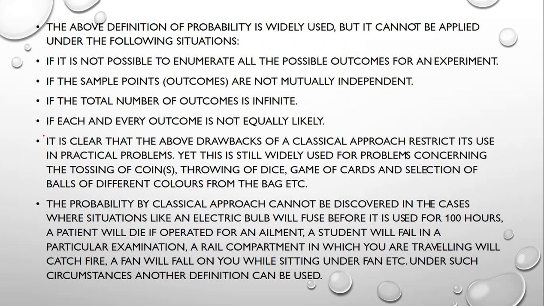Now we can see some points to remember about the classical definition. The above definition of probability is widely used, but it cannot be applied under the following conditions. If it is not possible to enumerate all possible outcomes of an experiment, or if the sample points are not mutually independent, we cannot apply the classical definition. If the total number of outcomes is infinite, we cannot apply it. If each and every outcome is not equally likely, we also cannot apply the classical definition. This is a brief introduction to this.